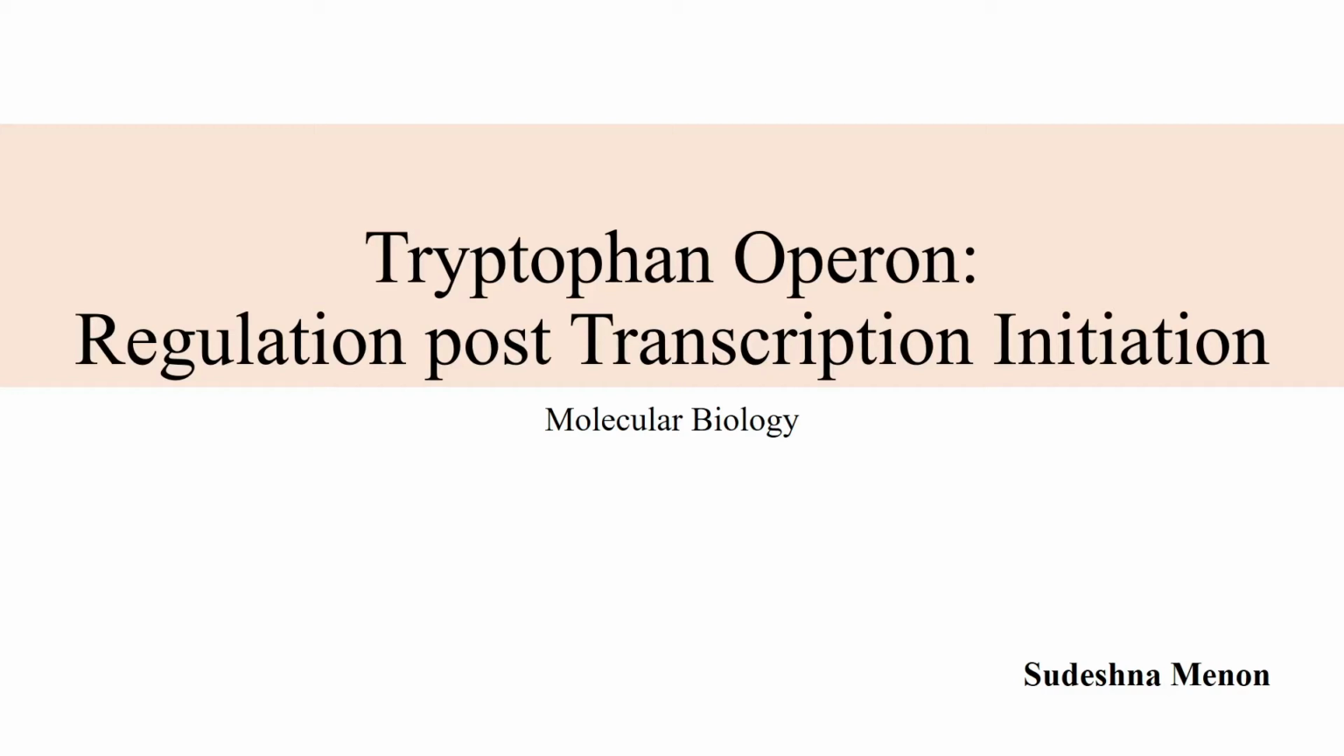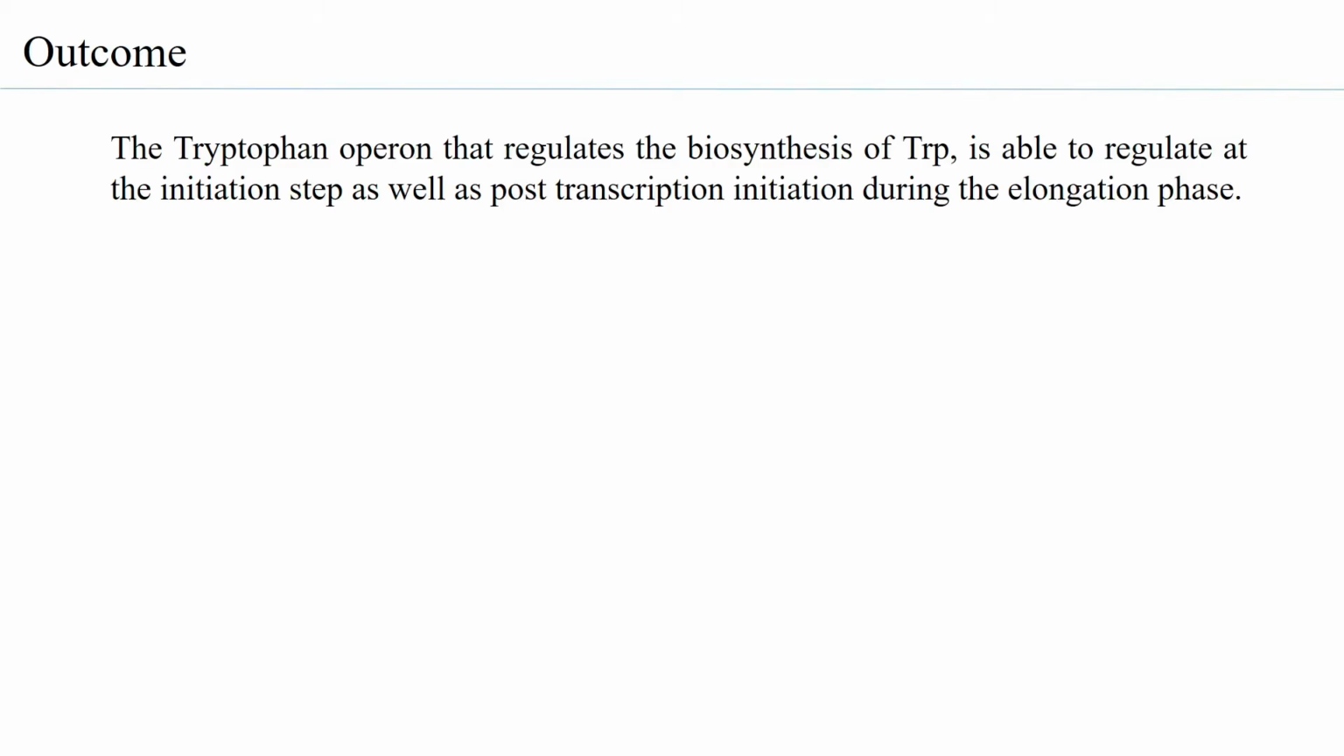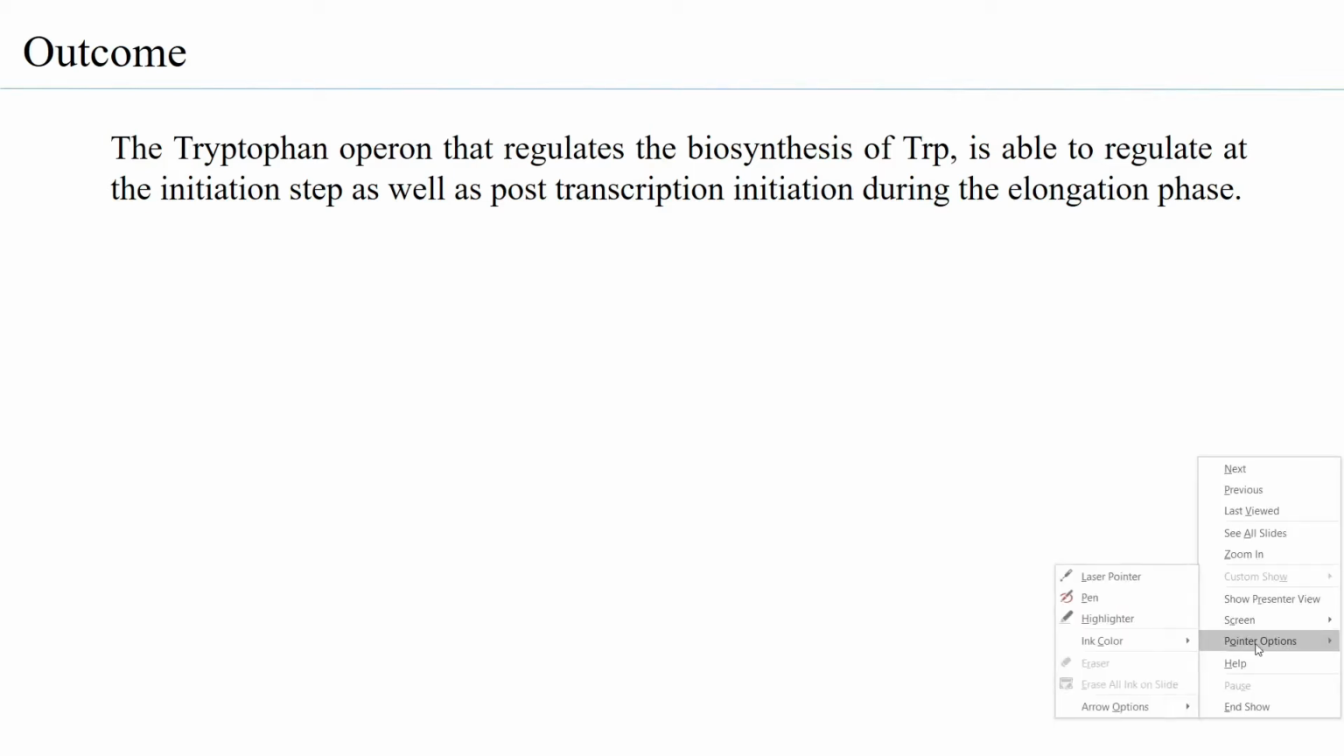So therefore, let us look at the learning outcomes of this session. The tryptophan operon that regulates the biosynthesis of tryptophan is able to regulate at the initiation step. That we have already looked at is by using an aporepressor, and on binding to tryptophan, it will become a holorepressor, and that can go and bind to the operator region, thereby stopping the synthesis of tryptophan. But it also has a post-transcription initiation regulation, and that is during the elongation phase. This is what we are going to discuss in this session.